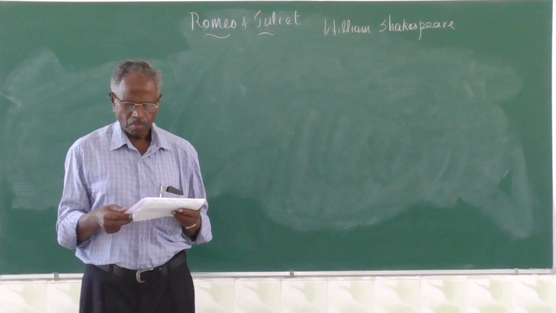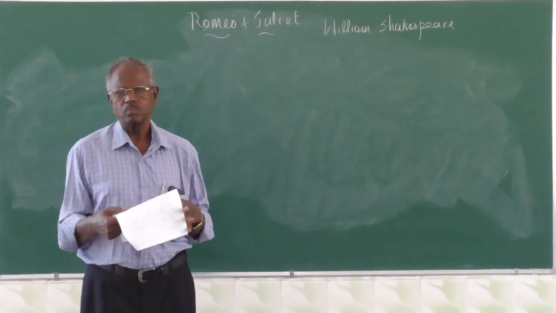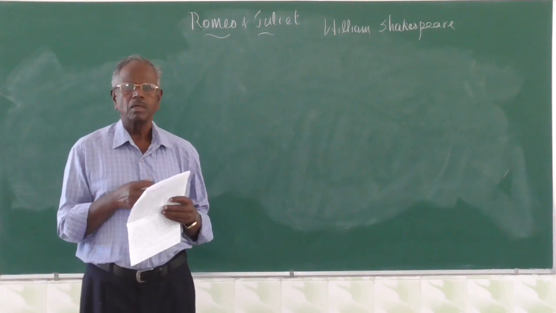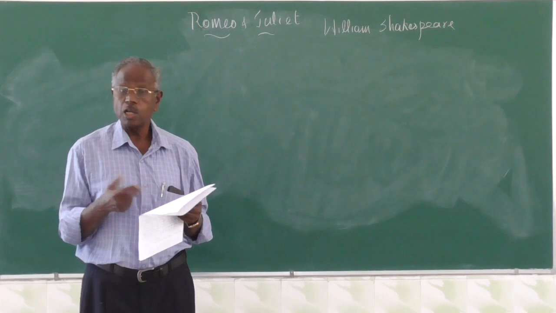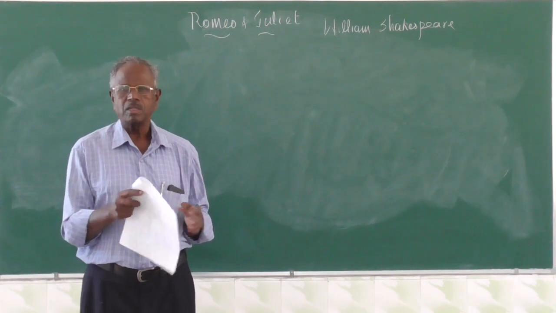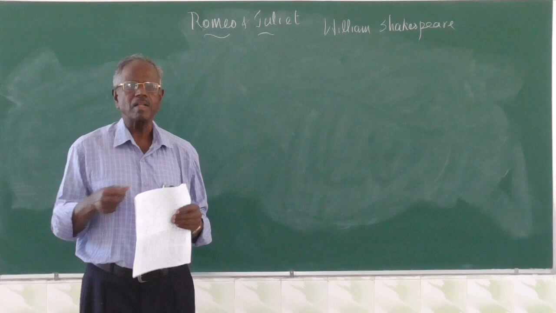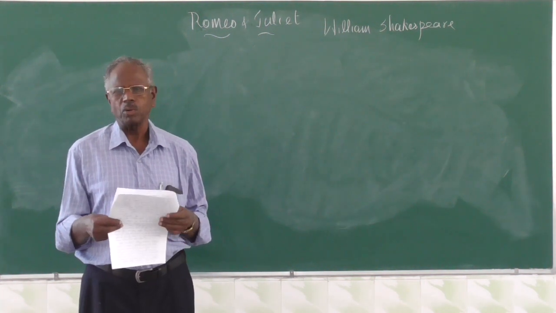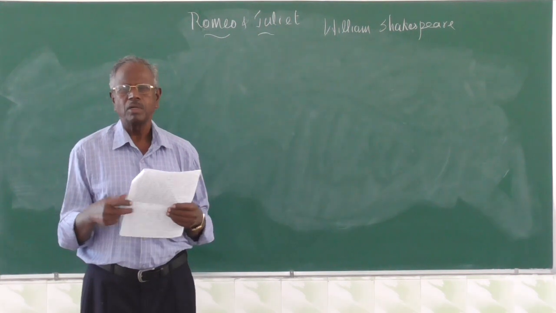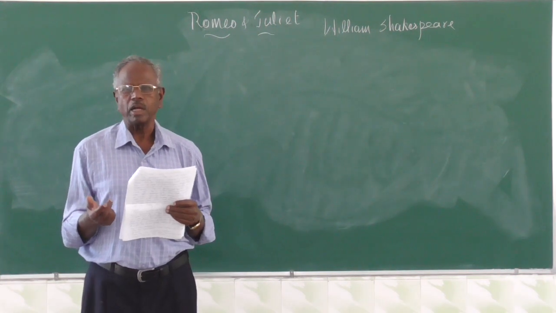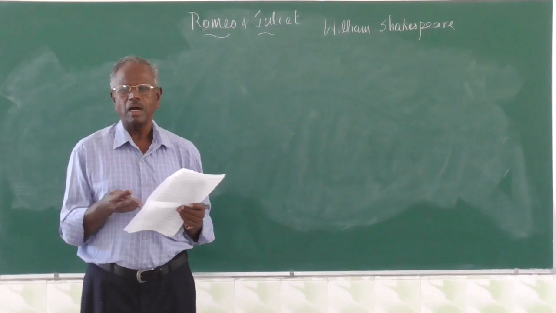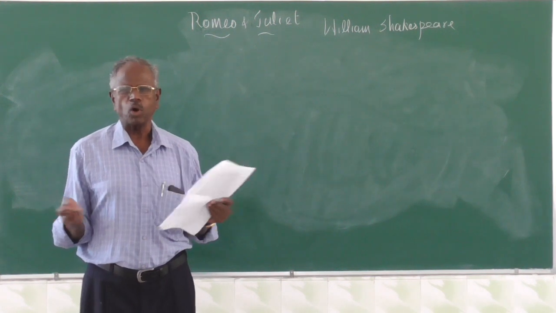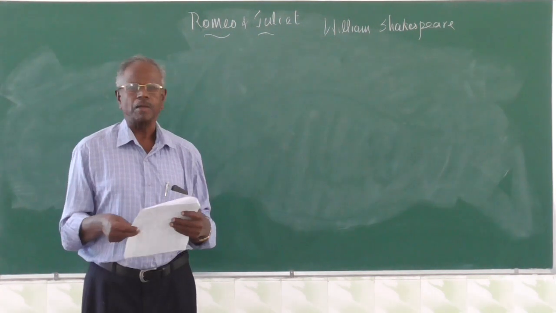After 40 hours, Juliet wakes up and finds Romeo dead. She too cannot tolerate it. She takes a dagger and kills herself and falls by the side of Romeo. So this is the end of Romeo and Juliet. In the beginning we have romance, at the end we have tragedy. So it is called a romantic tragedy.